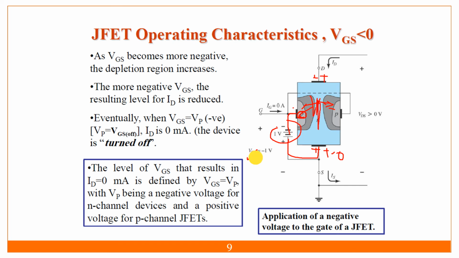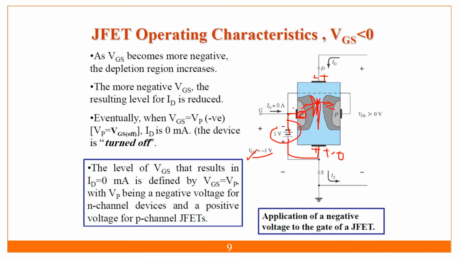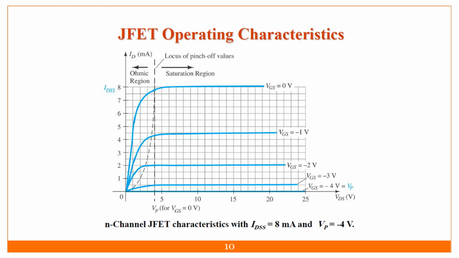So at zero VGS, we are getting the maximum current over there. Okay, and if we are applying more and more negative voltage, we are getting less and less current. So we can switch this device on and off by controlling this VGS. These are the characteristics for different VGS. If VGS is 0, we are getting the maximum current, which here is about 8 milliampere.